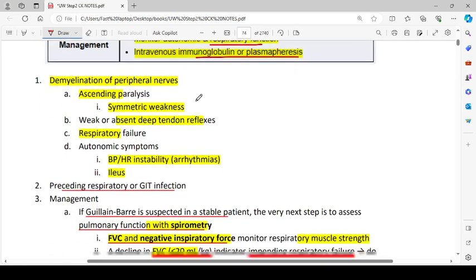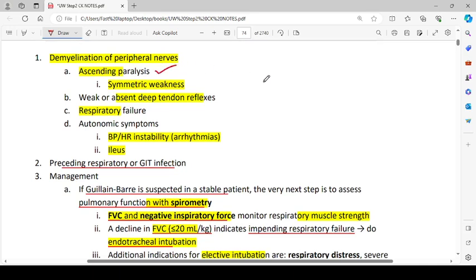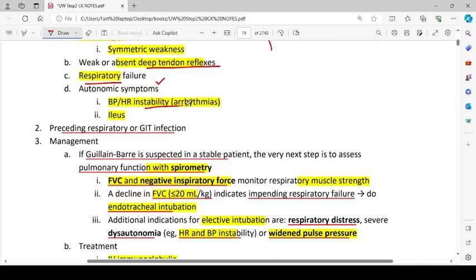Demyelination of the peripheral nerves will result in ascending paralysis, and that will be a symmetric weakness, weak or absent deep tendon reflexes, respiratory failure and autonomic symptoms, blood pressure and heart rate instability or arrhythmias, and EDS will also be present in these patients. Okay. Then preceding respiratory or GIT infection like by the Campylobacter or influenza.